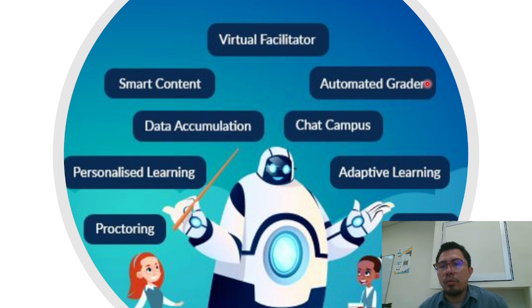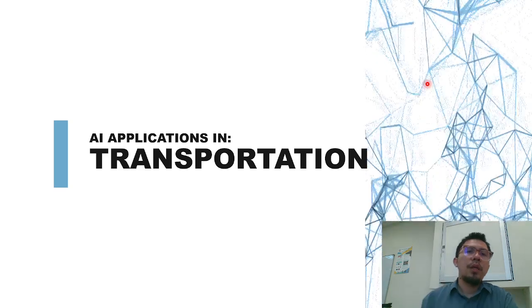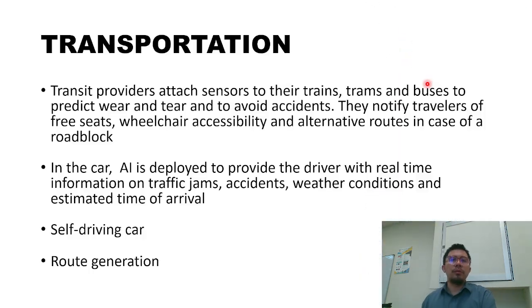Okay. AI application in transportation. This thing, I think you guys are familiar, right, about this kind of technology. Especially we can see this kind of technology in first world countries, maybe Singapore, we can see it. Okay, maybe if you go to the city in the UK, I mean London, maybe you can experience it.